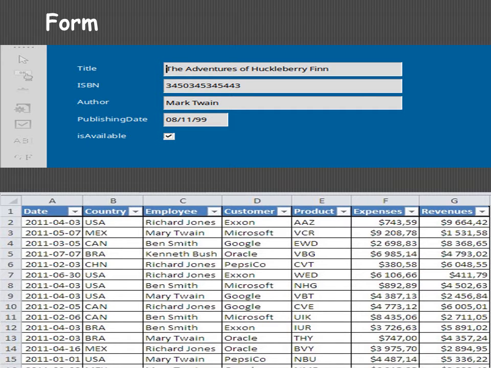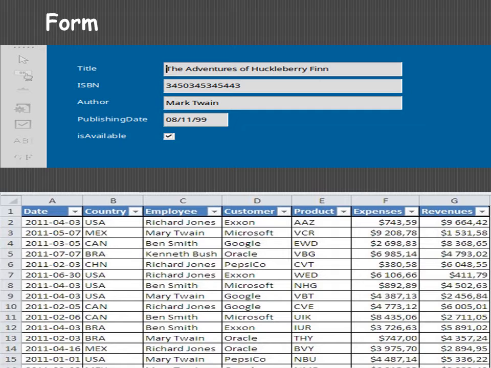Here we have two pictures. One is of a form, another is of a table. Now tell me, which one is a better way to look at one record at a time? Yes, I can navigate from one record to another record in the form also, and in the table also.